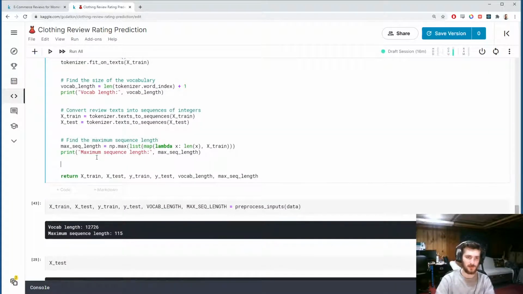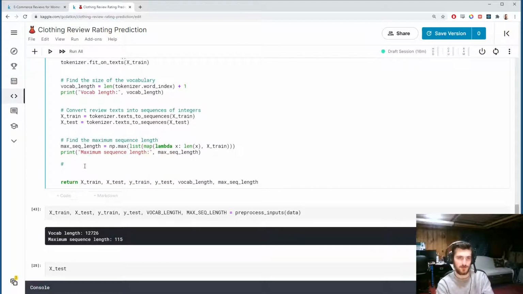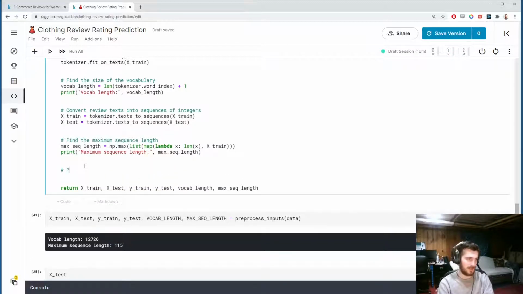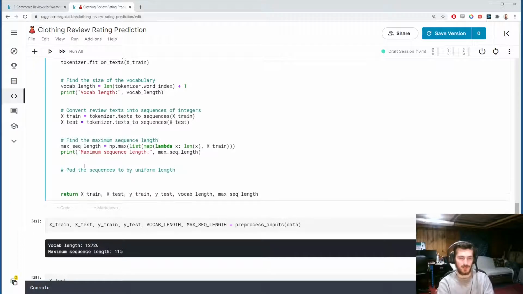So now let's pad the sequences, because these are still just lists of lists. Let's pad the sequences to be uniform length. And we can use the pad sequences function from Keras. This will take in what we want to pad, which is xtrain. We'll also do it to xtest. We specify a maximum length that we want to pad to, and we'll make that max sequence length. And we'll specify padding equals post.